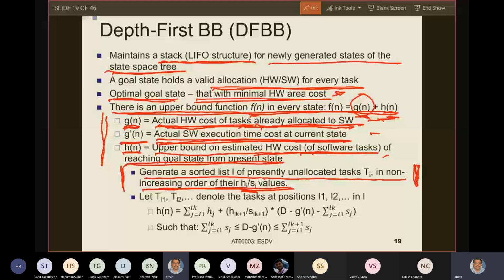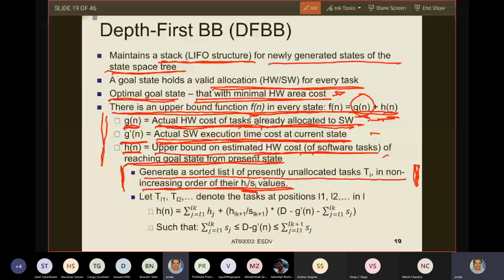So now I will go to Hn. Hn is an upper bound estimate of the hardware cost of software tasks which have still not been allocated. How do we generate that? Now we generate a sorted list of presently unallocated tasks.